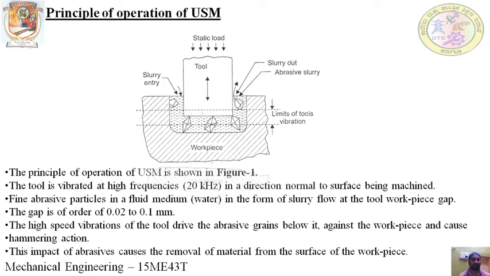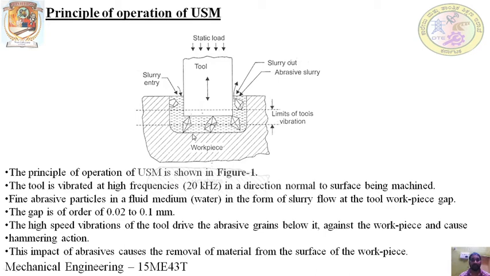The principal operation of ultrasonic machining is very simple. The tool is vibrated because of the piezoelectric effect, which was discussed earlier. The piezoelectric transducer is used for producing this ultrasonic frequency vibration. As a result, the tool vibrates in a direction normal to the workpiece.